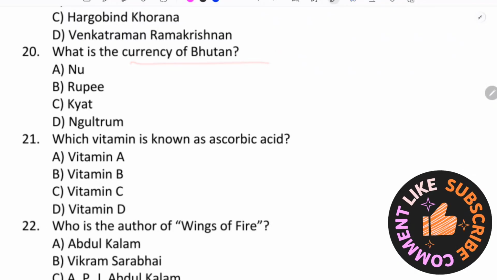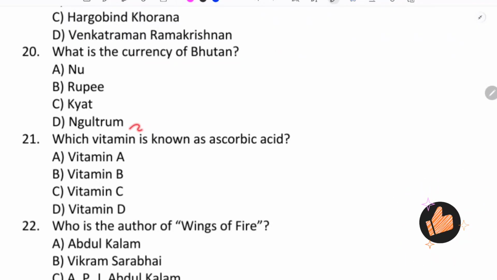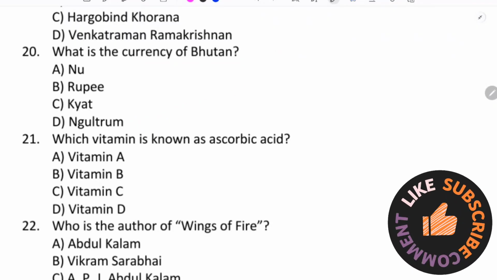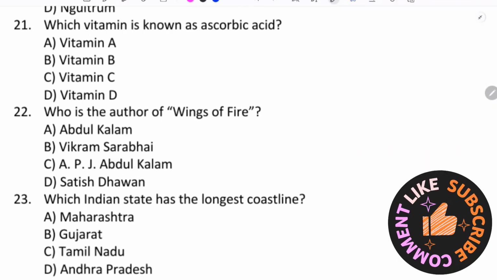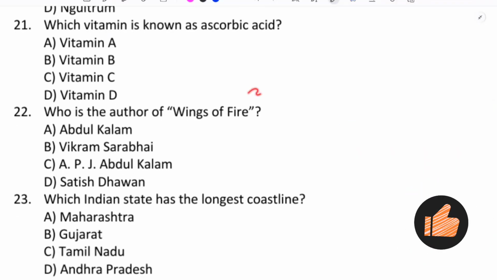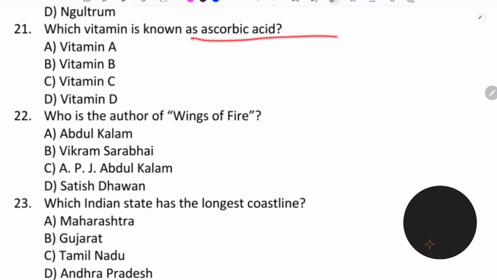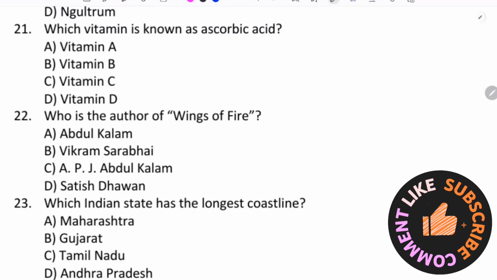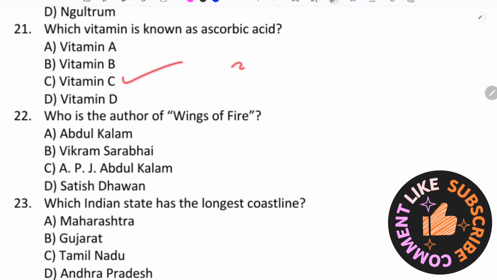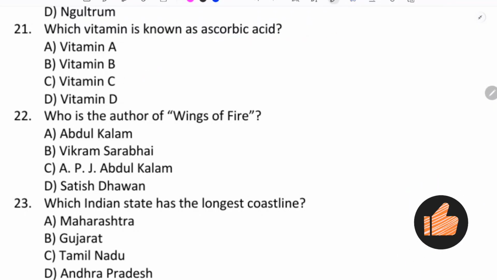Currency of Bhutan, Ngultrum. Which vitamin is known as ascorbic acid? Which vitamin is known as ascorbic acid? Correct answer here is vitamin C, ascorbic acid.